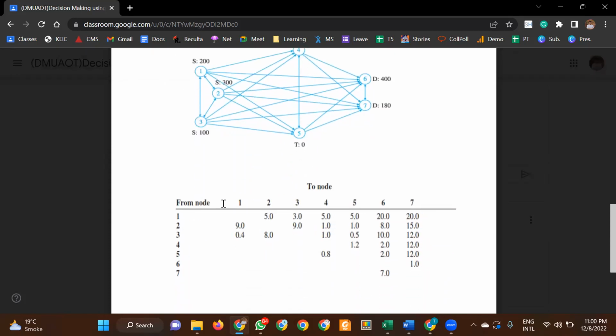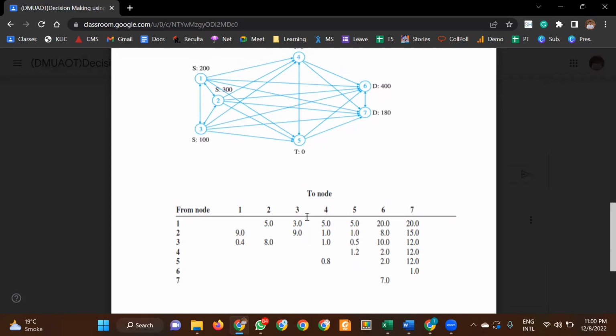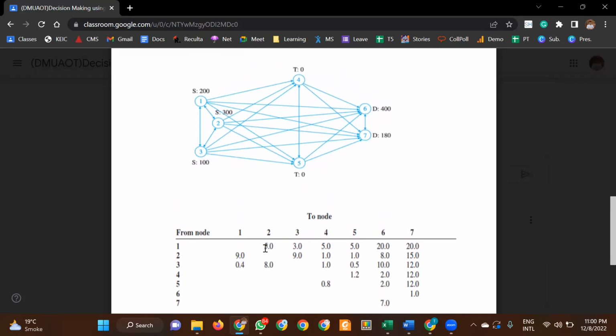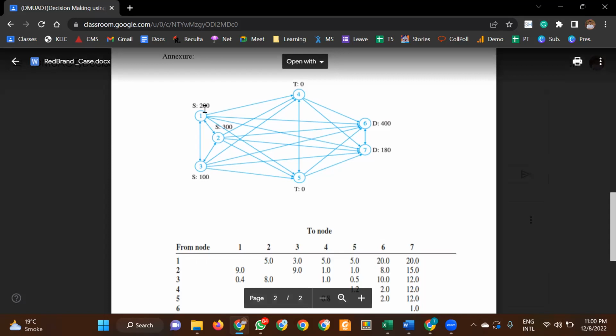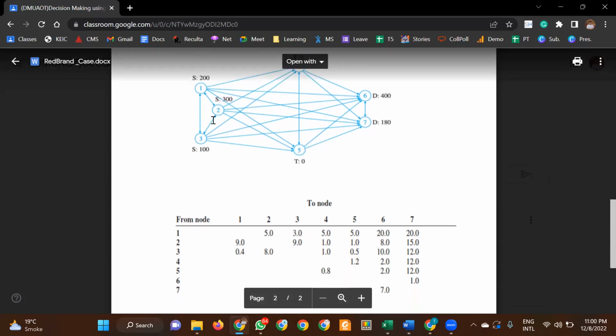Now this is the from node to node. So from node 1 to node 2, again, you see here between 1, 2, and 3, the arrows go both ways. So it can go from 1 to 3 or 3 to 1 also. But from 1 to 4, it can go only from 1 to 4. 4 to 1 is not possible.